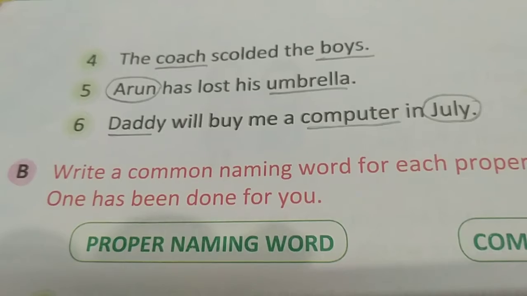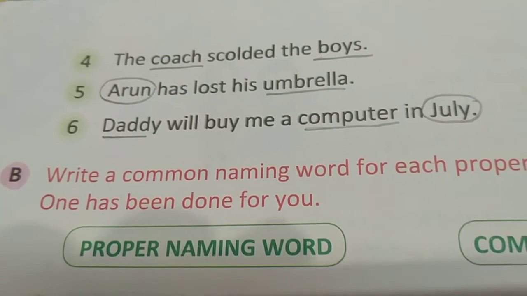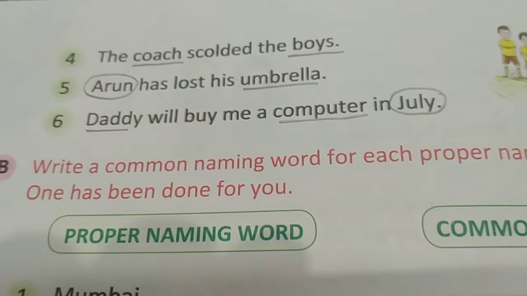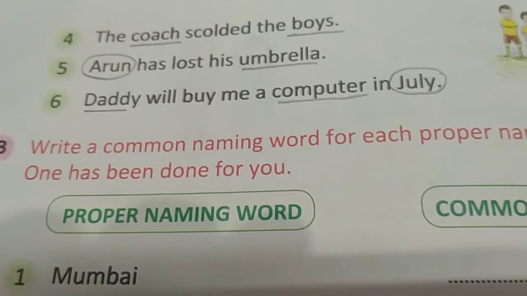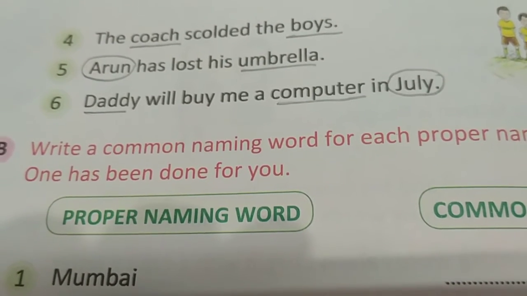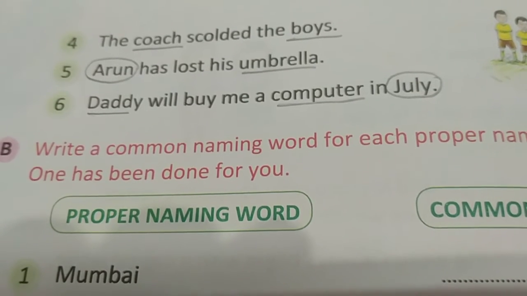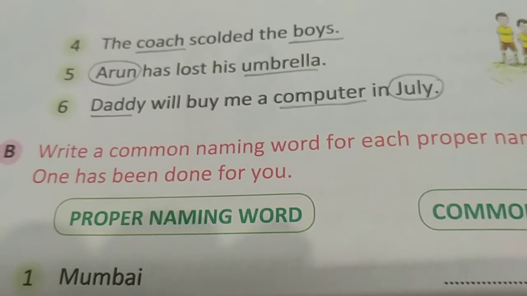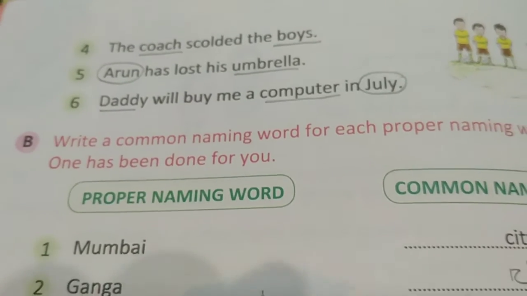Arun proper noun, umbrella common noun. Question number 6. Daddy will buy me a computer in July. Daddy common noun, computer common noun. July is the name of a month, that's why July is a proper noun.